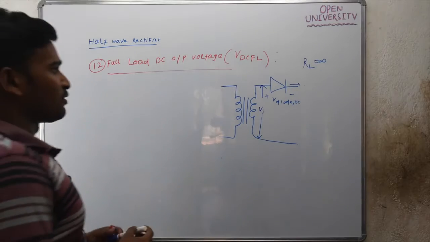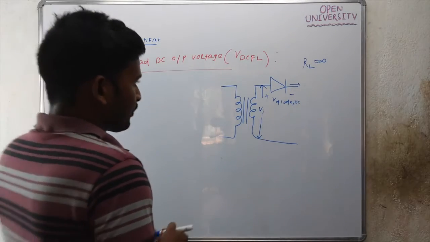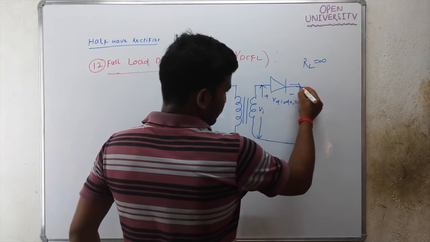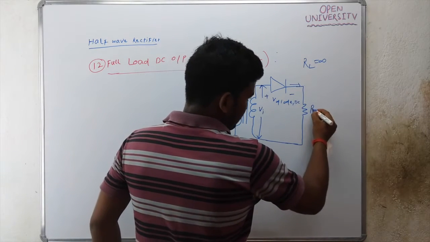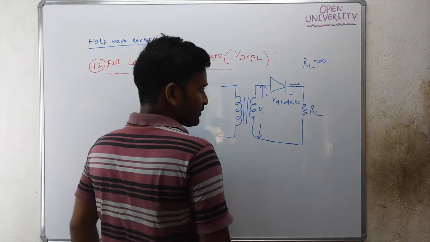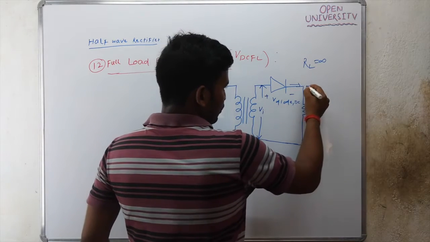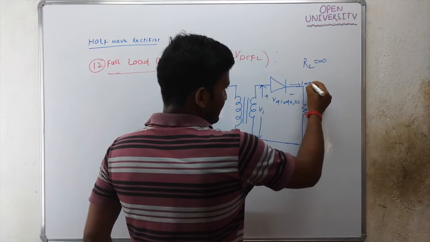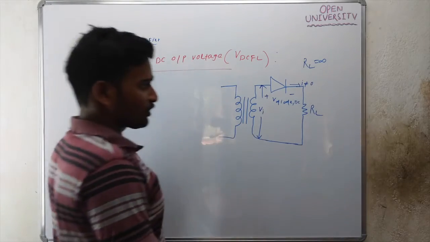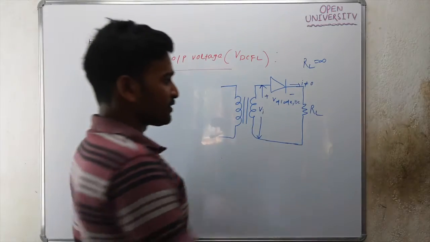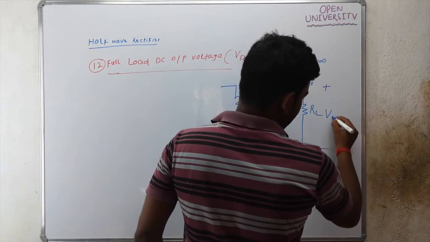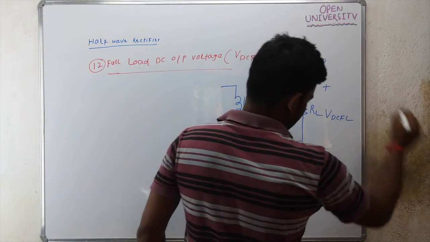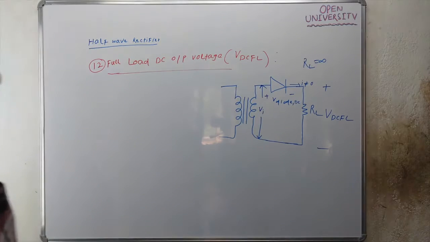When load current is non-zero, whatever DC voltage you get across the load is called VDCFL.